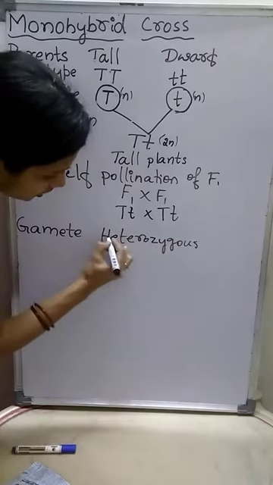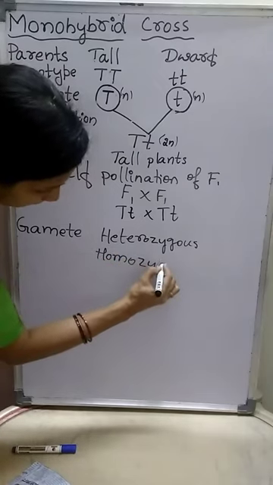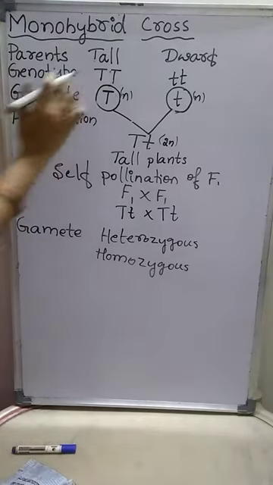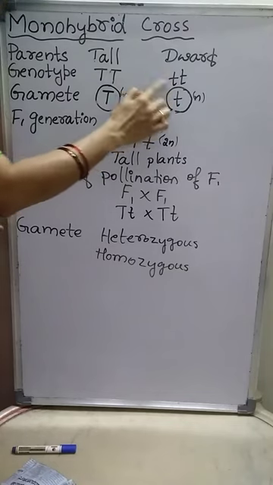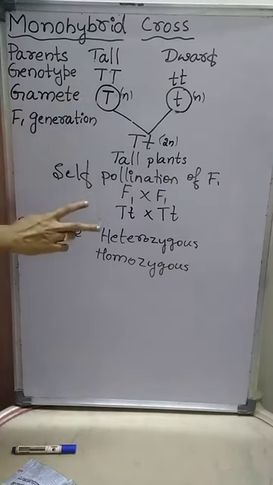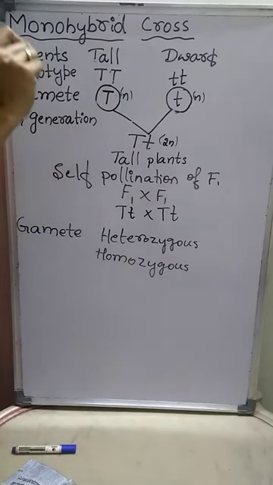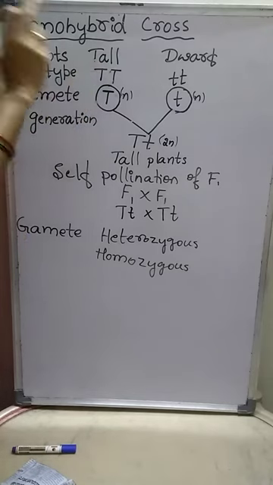One more condition is homozygous. Homo means same. See here, this is the homozygous condition. This one is also a homozygous condition. Presence of the same type of alleles at a particular locus on the homologous chromosome is called the homozygous condition.